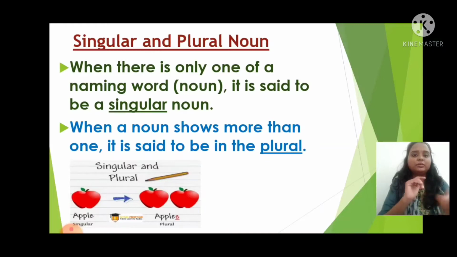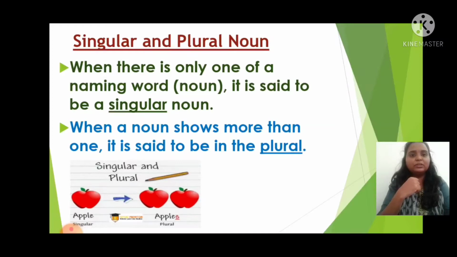See children, here when there is only one of a naming word, naming word is nothing but noun, one noun or one naming word is said to be a singular noun. When a noun shows more than one, it is said to be in the plural form of noun, right?